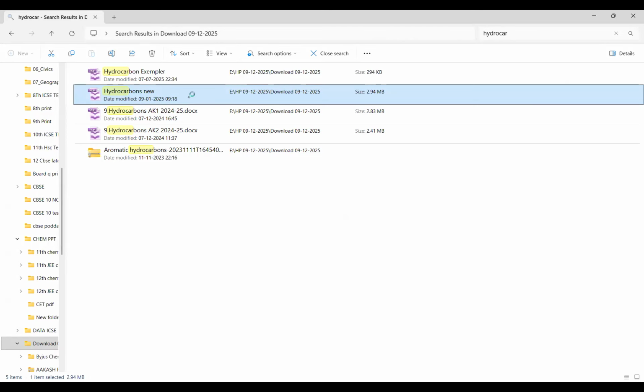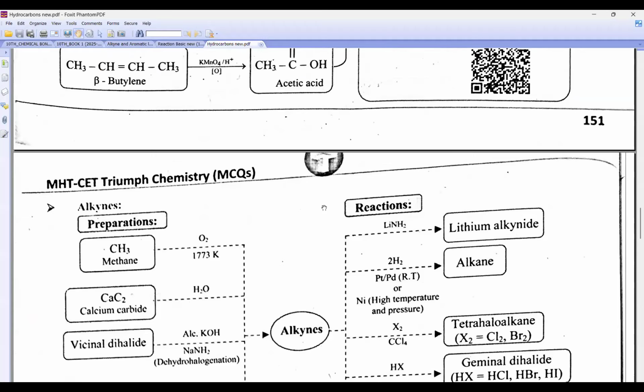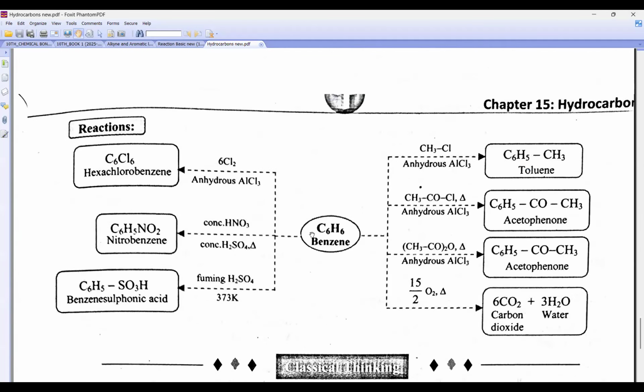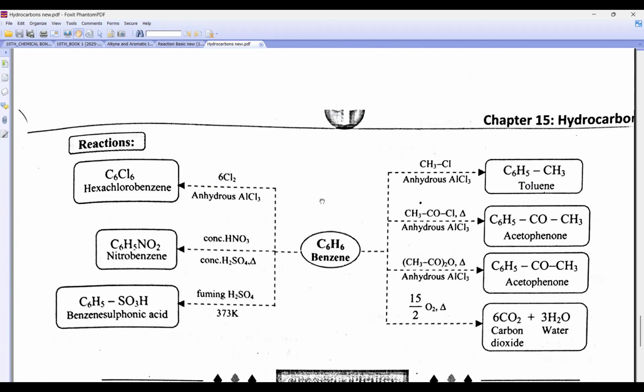I have not done the other benzene derivative reactions. I've done only benzene. Look, beta, today we did this.